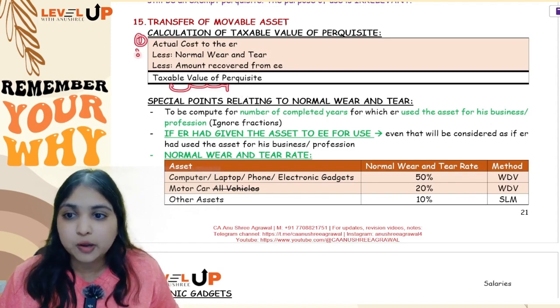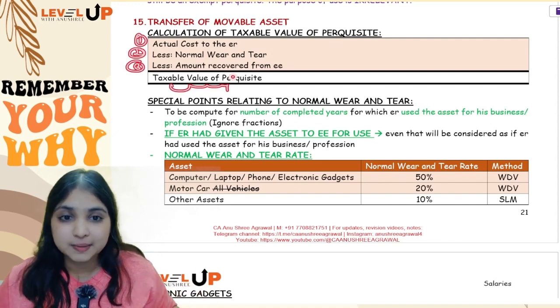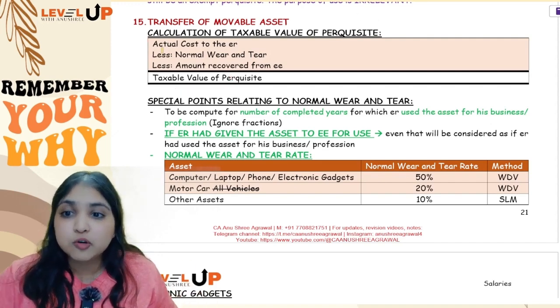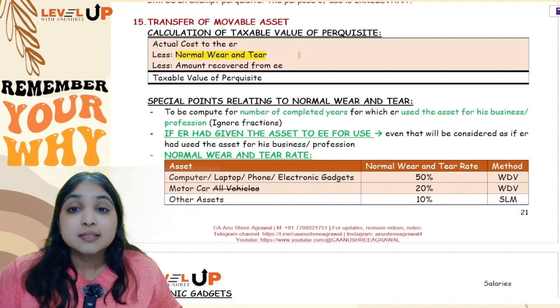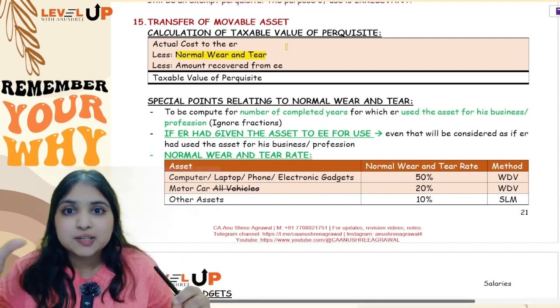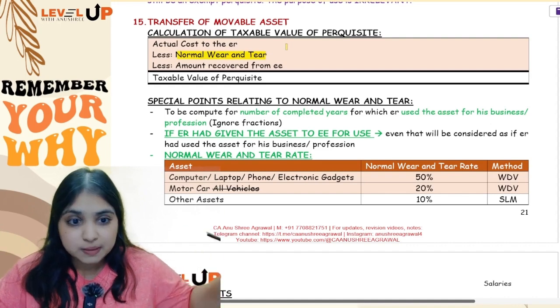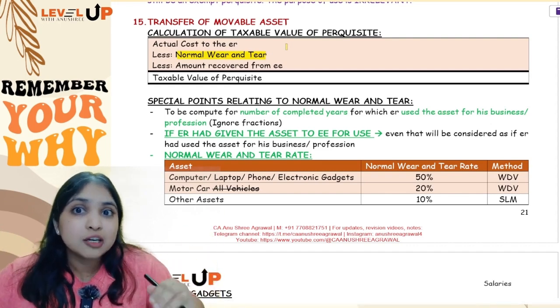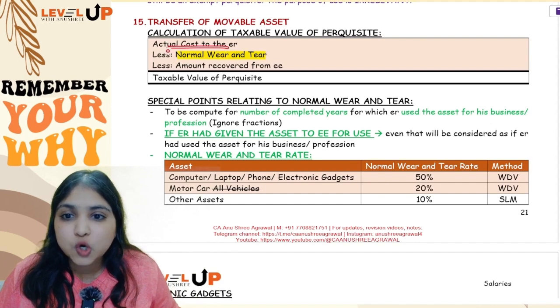Actual cost to the employer less normal wear and tear less amount recovered from employee, balance will be taxable. In this calculation, your most important step will be normal wear and tear. See, normal wear and tear, this is a terminology. You will not call it depreciation, because depreciation is a word we use only in PGBP. So because it is salaries head, you can't use the word depreciation. You will use the word normal wear and tear.